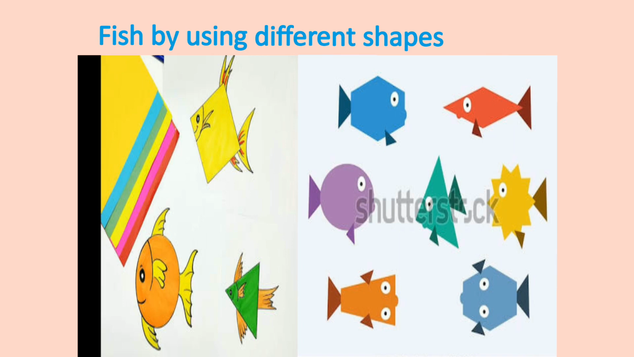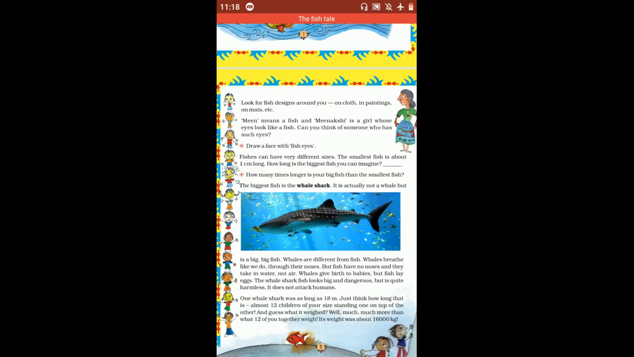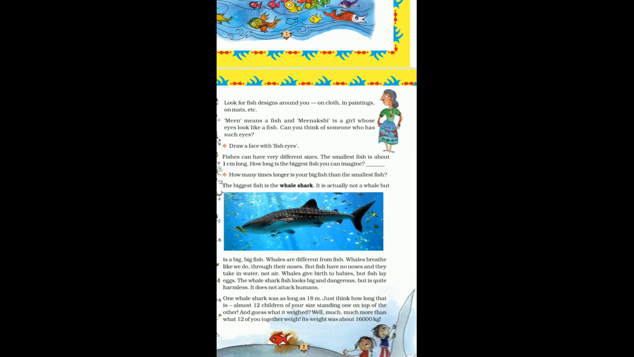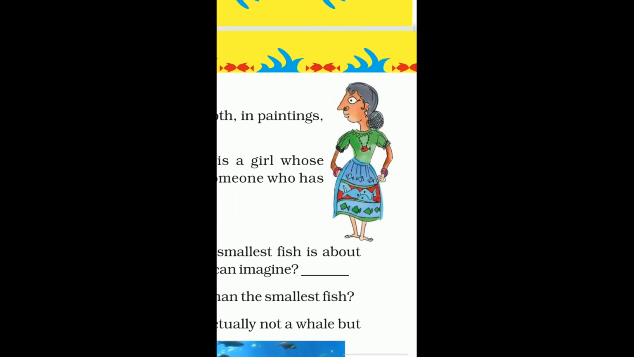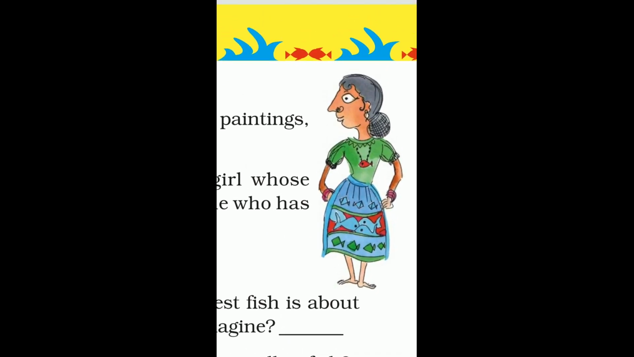Triangle, circle, quadrilateral, so many shapes are used here to draw the fish. There are fish designs around you, on cloth, in paintings, on mats, etc. You can see a girl wearing a skirt with a picture of fish. You can see the pendant of the girl also. I think she loves fish. That's why the fish is everywhere, in her skirt and in her jewelry.